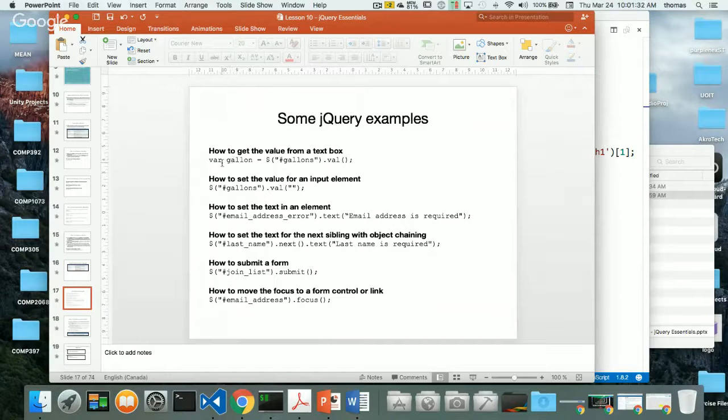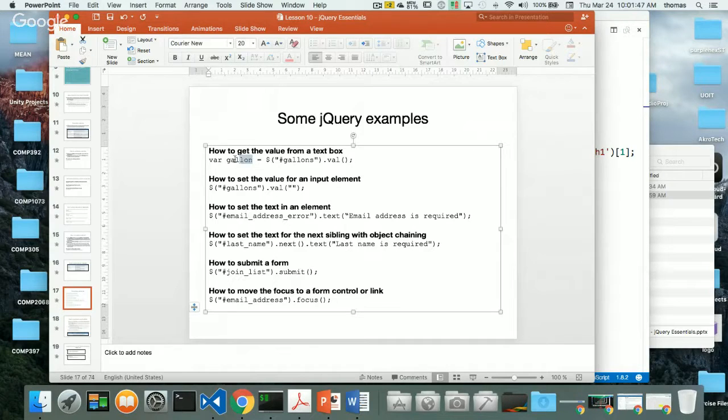So an example would be this. Let's say I declare a variable for gallons. What I want to do is get the value of this text box, how many gallons I got, into this variable. Remember, what I'm doing here is creating a reference between the variable and the ID. I use get element by ID and get the value of the element back. I can also set the value to nothing if I wanted to. The same goes for some of these other examples.